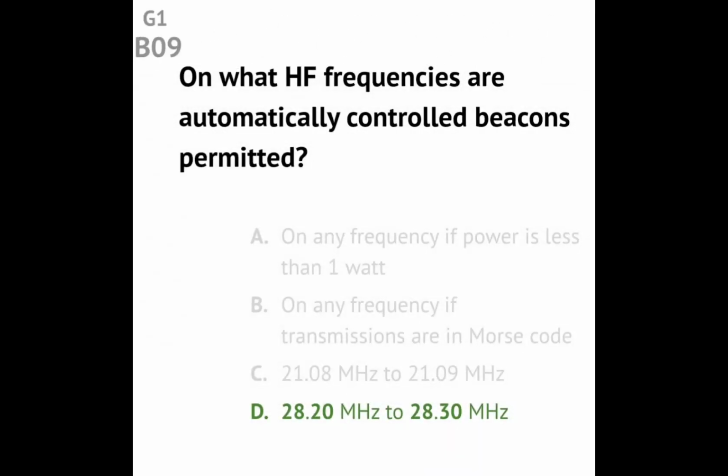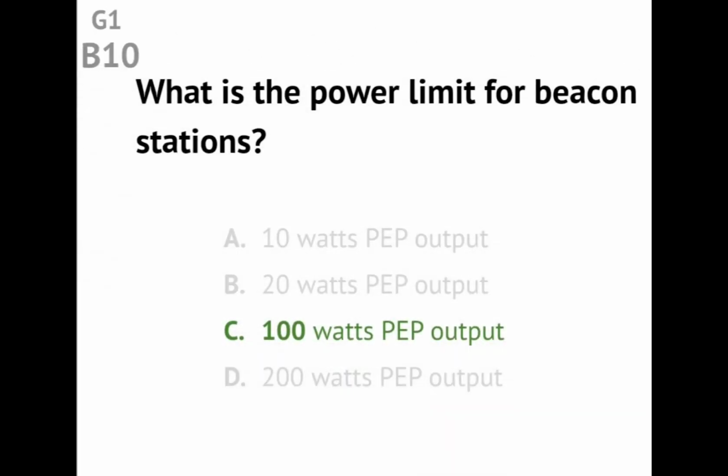Question G1B09. On what HF frequencies are automatically controlled beacons permitted? Answer: 28.20 MHz to 28.30 MHz. Question G1B10. What is the power limit for beacon stations?